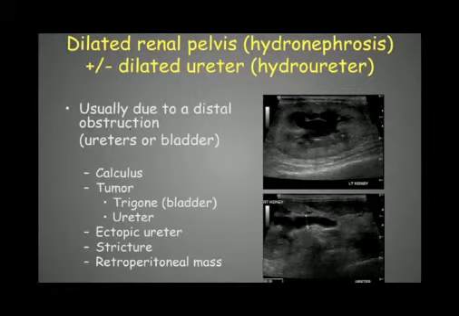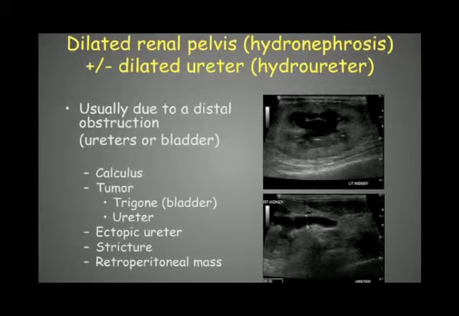This distal obstruction is most commonly due to calculi again. So if you have a calculus in the ureter itself, it will block the ureter, and then it will create a secondary dilation of the ureter and then of the renal pelvis. Or it can be due to a tumor at the level of the bladder. So it will be at the level of the trigone, because it has to block the entrance of the ureter into the bladder, and then they will create secondary hydronephrosis with time.